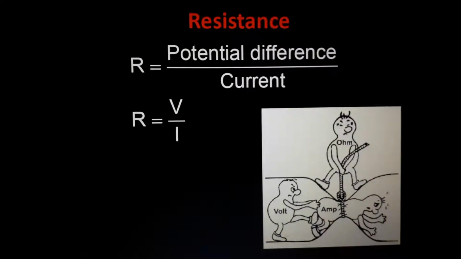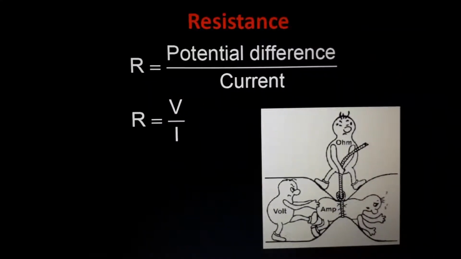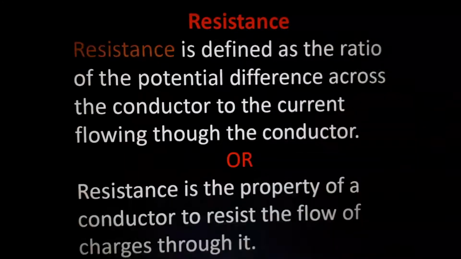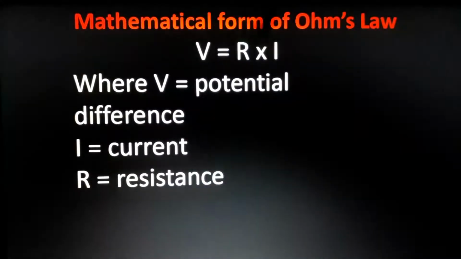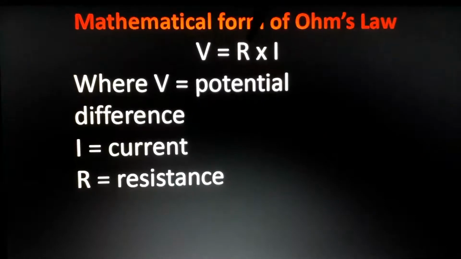Okay, good example. So what is resistance really? It is the potential difference divided by current. From this equation also we can find it out. V is equal to IR, R into I. So R equals V by I, as I will go downside.